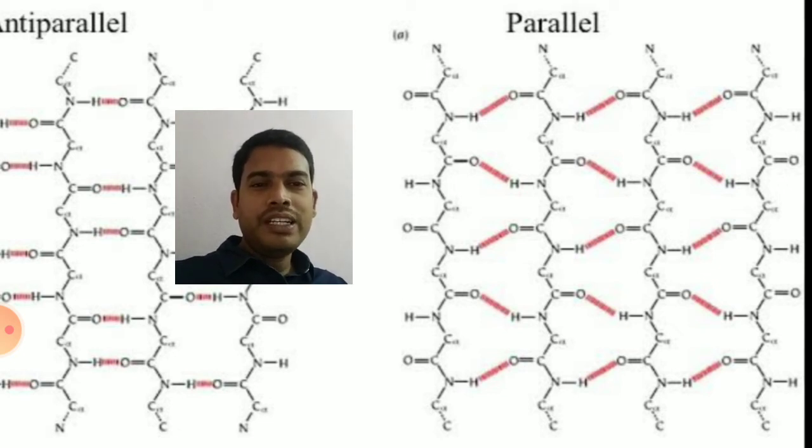The best example of beta pleated sheets is silk fibroin. Silk fibroin contains beta pleated sheets, and also several proteins contain a mixture of alpha helices and beta pleated sheets.